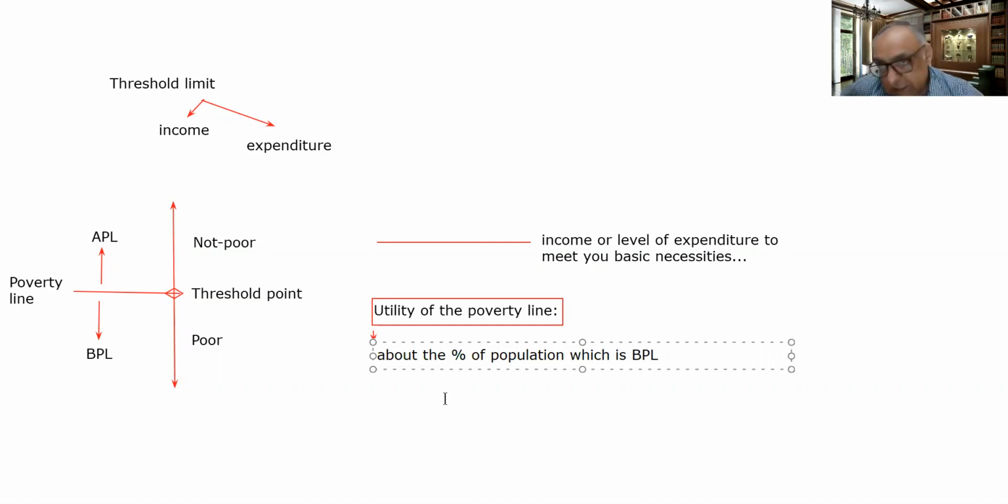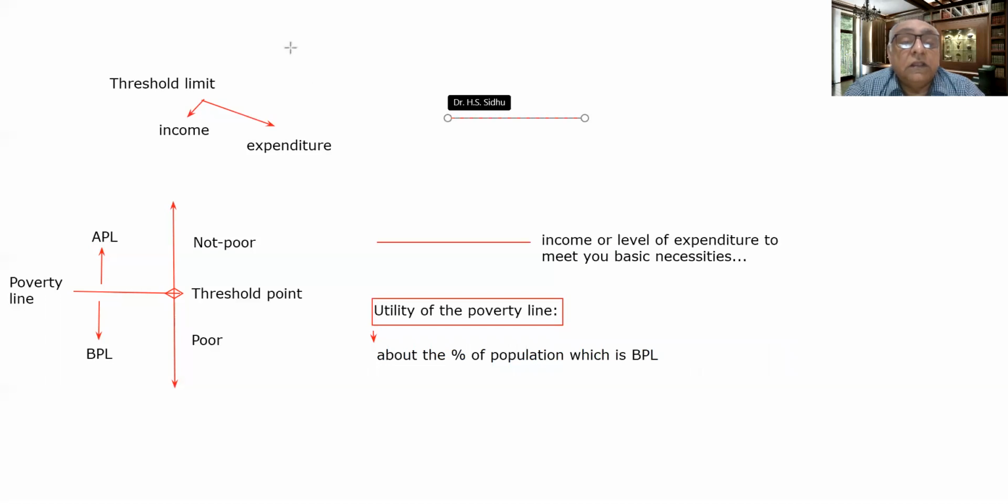And the second important thing is, let me take it like this also. This is the poverty line here, and let me mark that one person is living below the poverty line here, and another here, and another here, and another here.